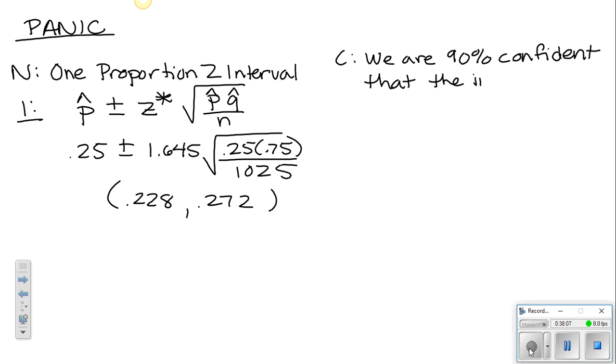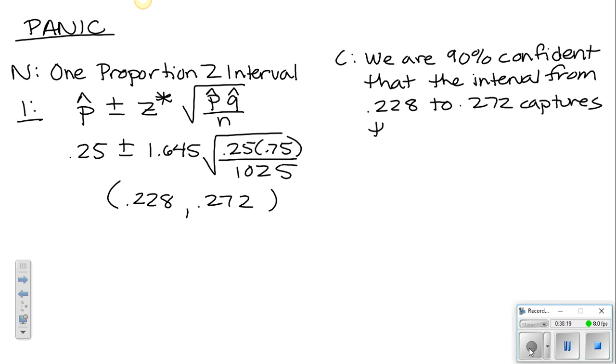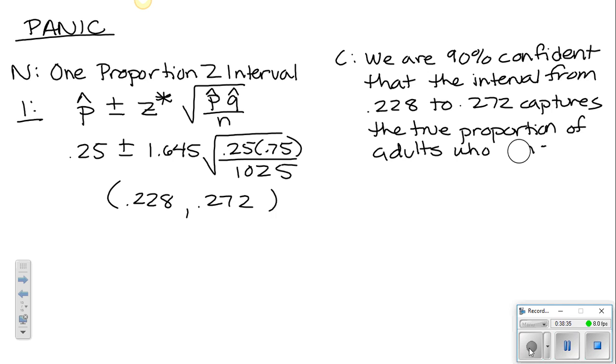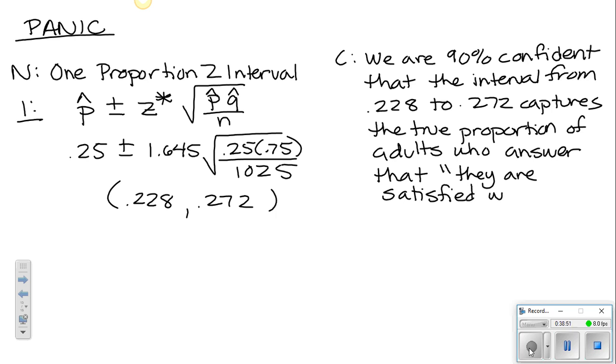That the interval we constructed from 0.228 to 0.272 captures the true proportion of adults who answer that, quote unquote, they are satisfied with how things are going.